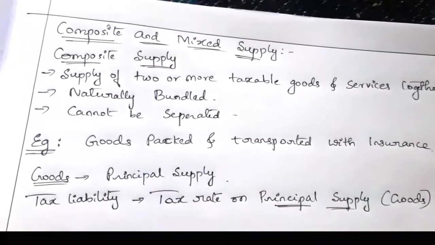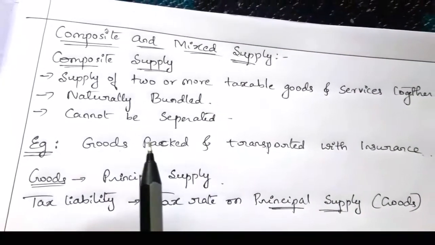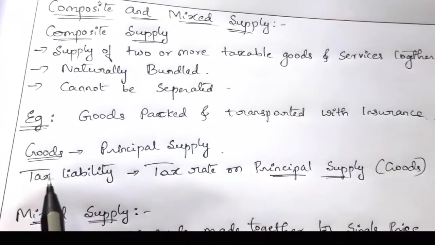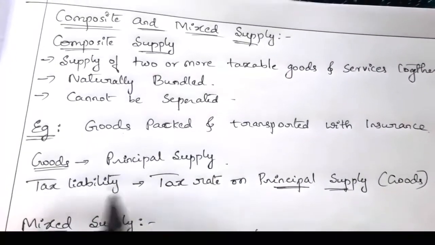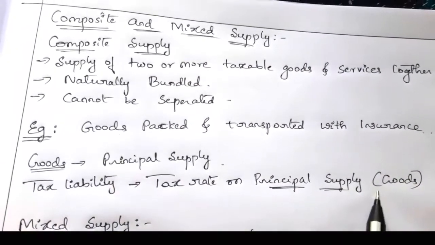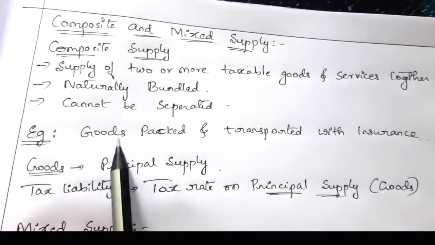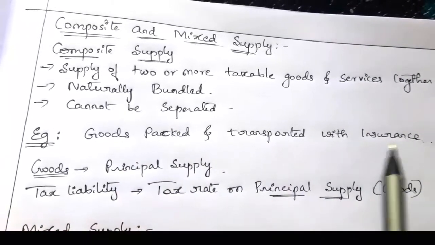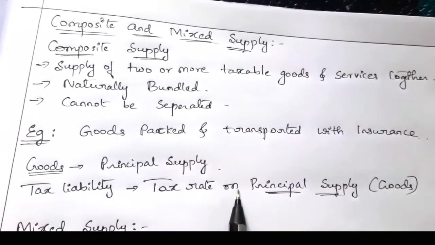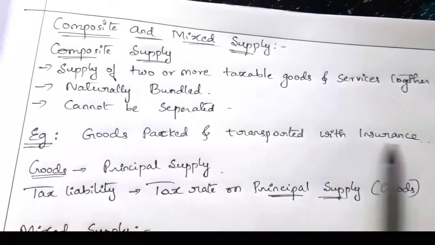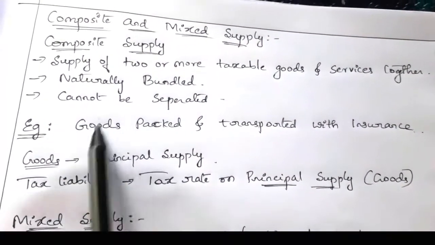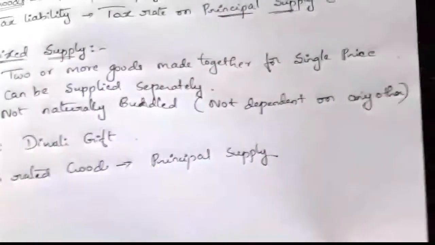So these are the goods and services which are naturally bundled and cannot be separated, so it is known as composite supply. Here goods is a principal supply, so the tax liability will be the tax rate of the principal supply. There will be different tax rates on goods, packing material, transportation and insurance, but the tax liability we have to take on the tax rate of the principal supply. So for the entire goods and services, the tax rate applicable is the tax rate of the principal supply.